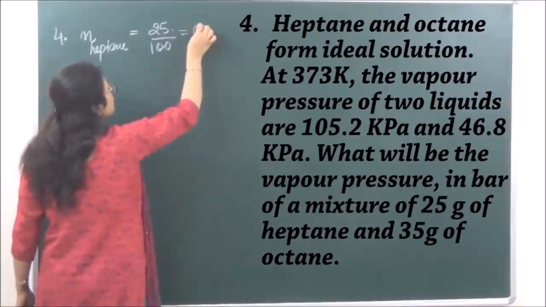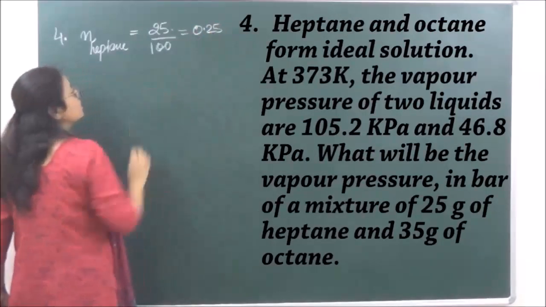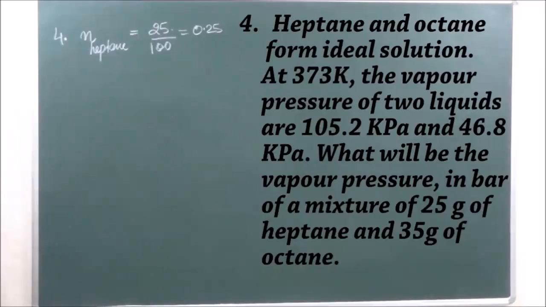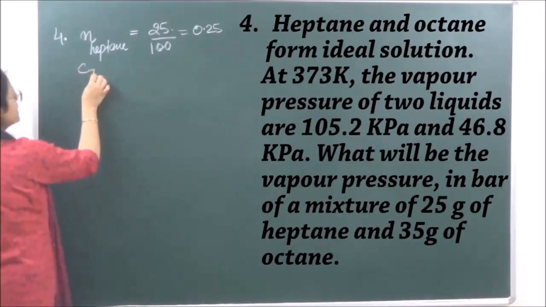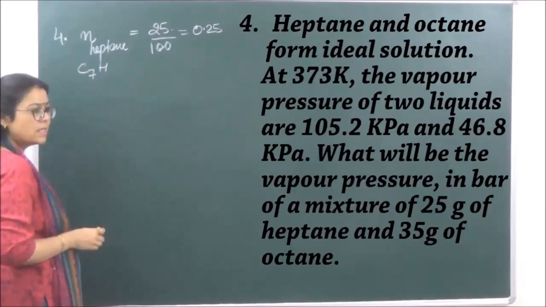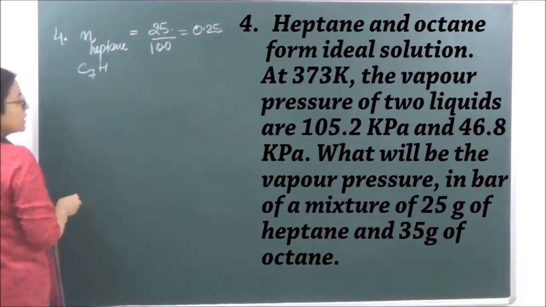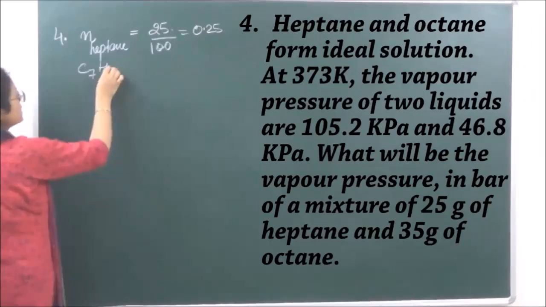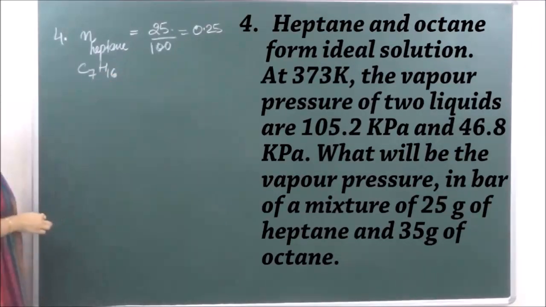So what is going to be the formula for heptane? C7H16. 14 plus 2, that is 2n plus 2, so that is going to be 16. So does this come to 100? 7 into 12 is 84. 84 plus 16 is 100.